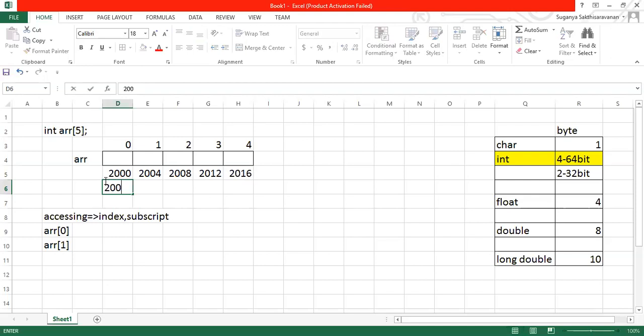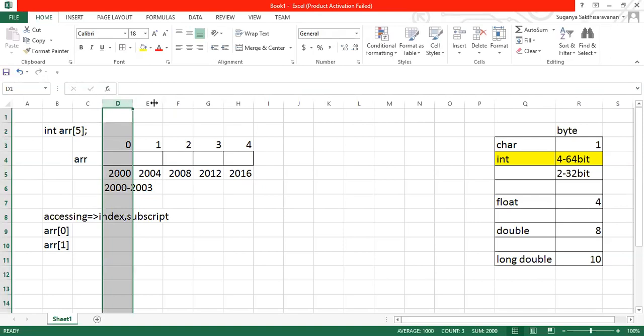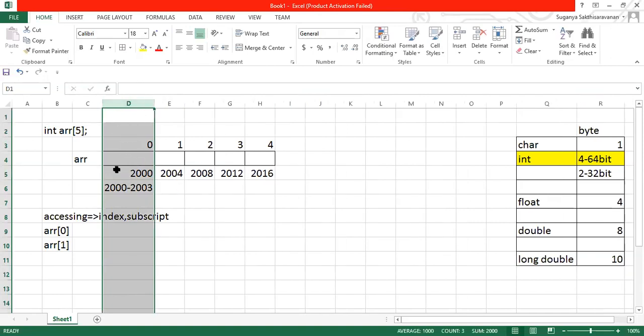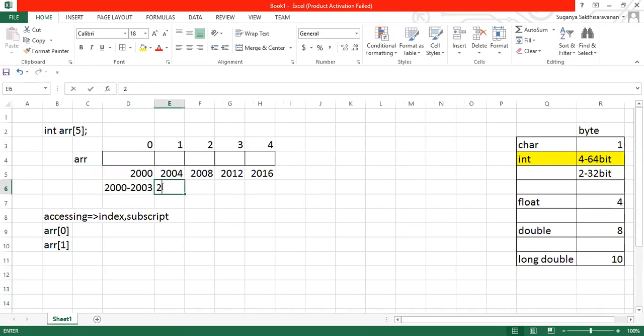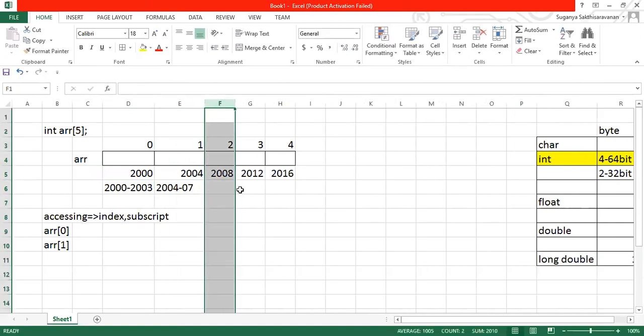You can notice what the range of it is. The value will be stored from 2000 to 2003. This is how the value will be stored. You should know even the range of it. The reason is that sometimes questions will be raised on the address of an array. Address of an array in the sense you should know the range of it. 2000 to 2003, 2004 to 2007. This could be a range. 2004 to 2007. Same way 2008 to 2011. It keeps on going like this. Okay, like this it goes.